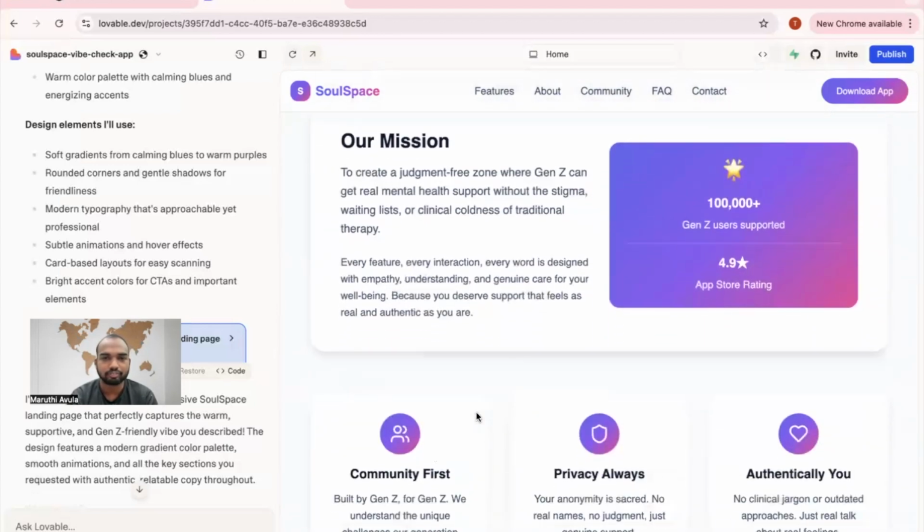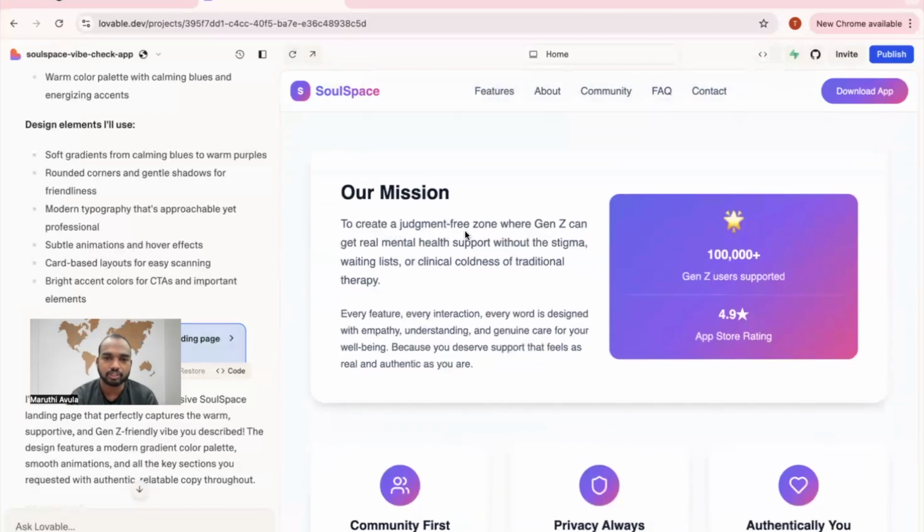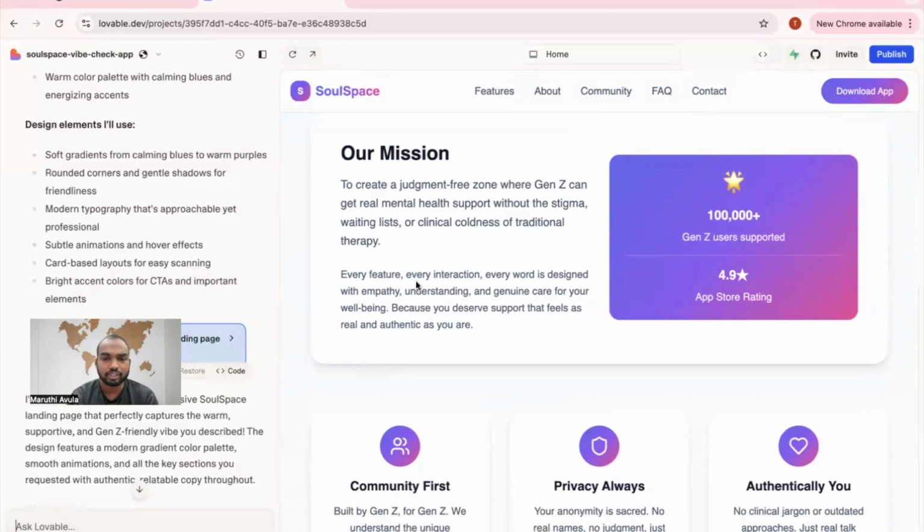Our mission is to create a judgment-free zone where Gen Z can get real mental health support without the stigma, waiting list, or clinical coldness of traditional therapy. Every feature, every interaction, every word is designed with empathy, understanding, and genuine care for your well-being, because you deserve support that feels as real and authentic as you are.